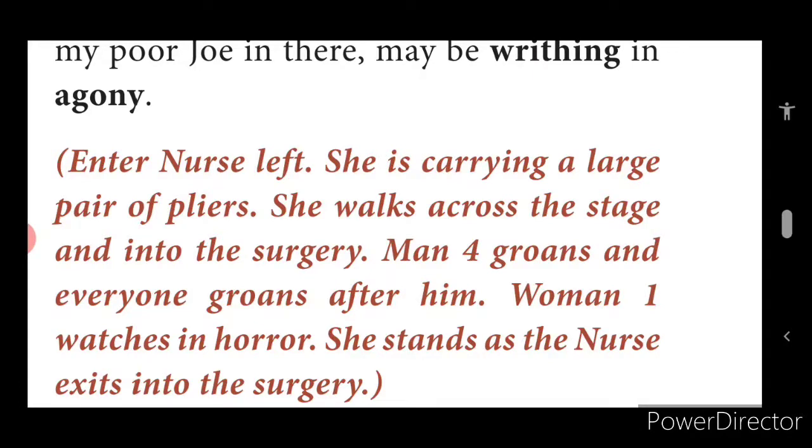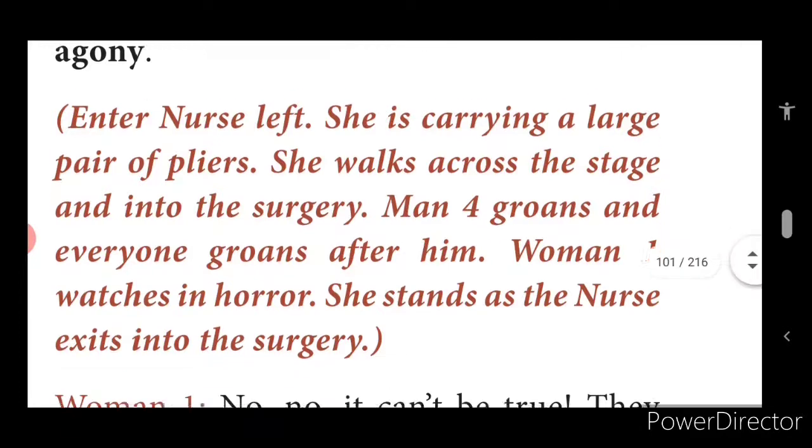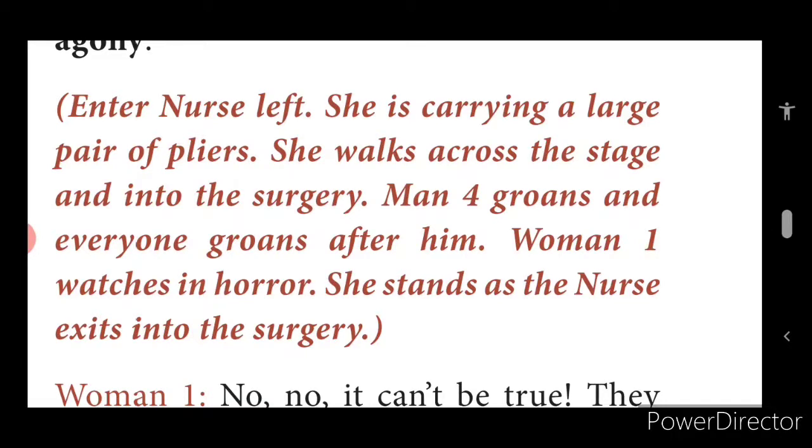The moment they see the nurse with the pliers, everyone groans. Oh, what is this nurse going to do with the pliers? Is she going to use these pliers on the patient? Are they going to pull out the tooth with these pliers? They are much worried looking at the pliers. She stands as the nurse exits into the surgery.